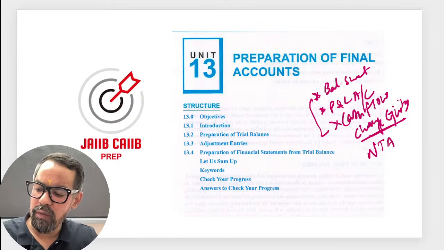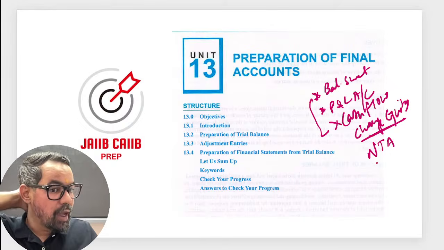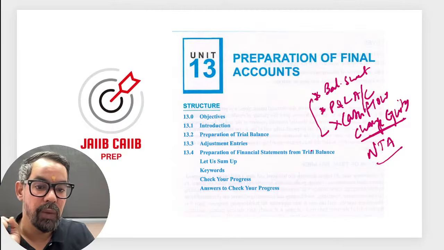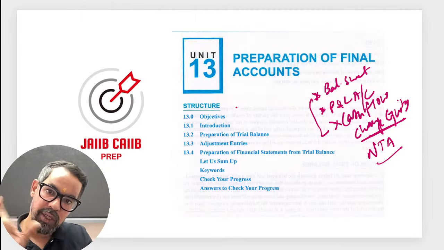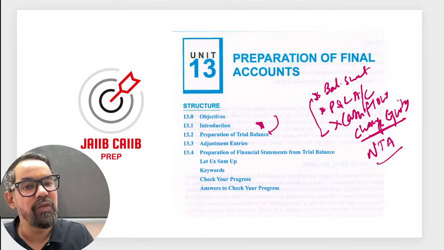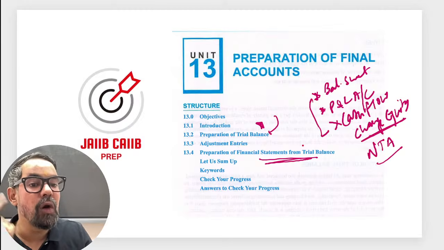Okay, so changes in equity and notes to accounts are some sort of explanatory notes around these. Now if you see the content, the trial balance you have already read, and unit 5 is the preparation of final accounts from the trial balance.